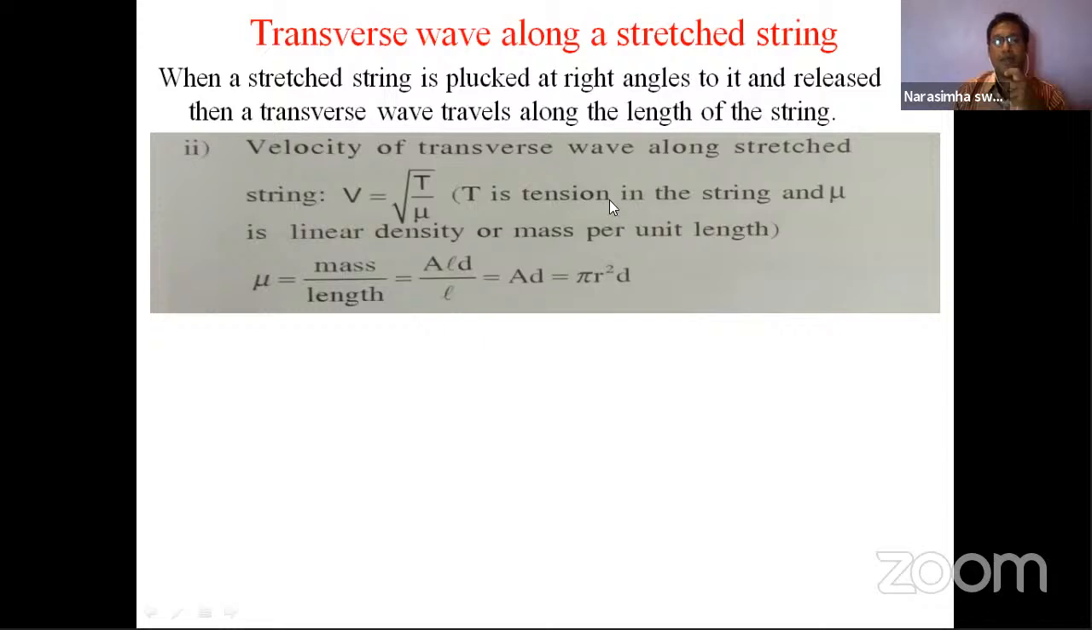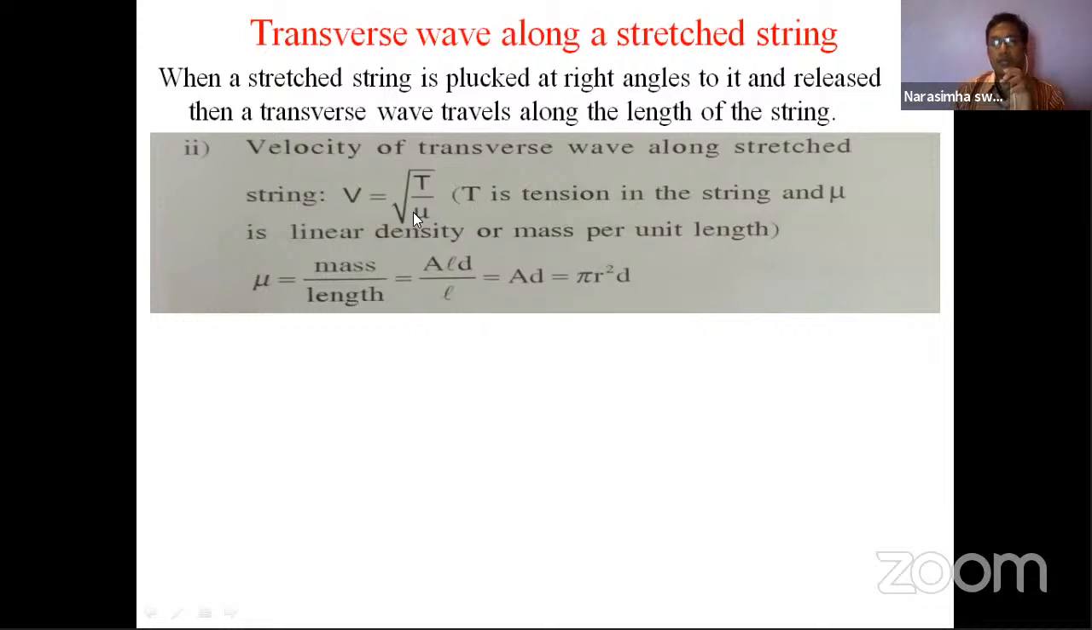Based on the tension only, the number of oscillations and all will come into the picture. If you stretch it more, then the string undergoes tension. And mu is the linear density, or mass per unit length. So how long the wire is also to be considered. The linear density, meaning how much mass is present per unit length, is very important.